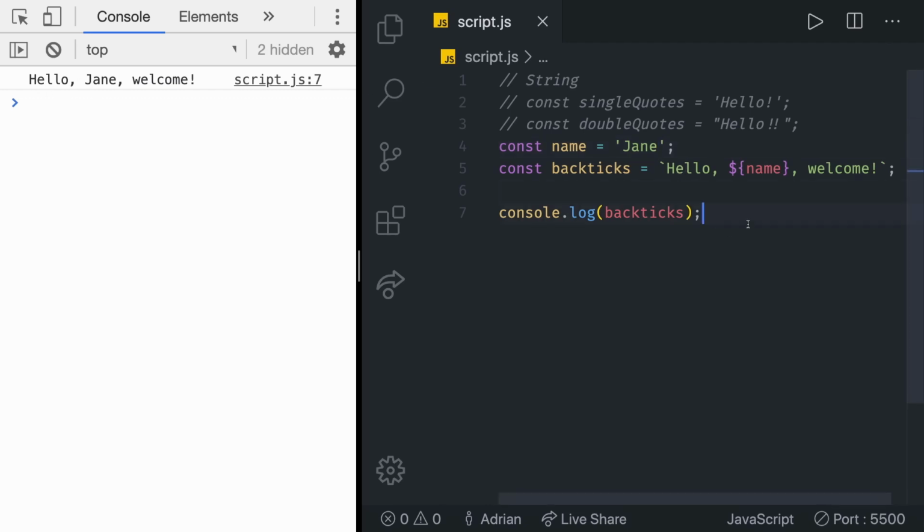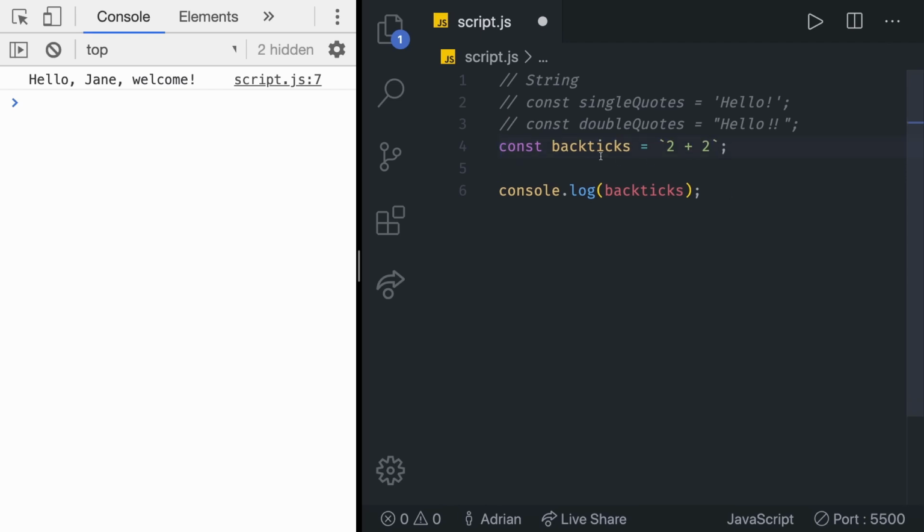This is really useful. So let me ask you a quick question. If we have an empty backtick string, and in there we say 2 plus 2, and if we simply console log backticks, what do you think the output of this code is going to be? We save it, and you can see 2 plus 2 as a string. But how would we make this into 4? How to make JavaScript know that we need to interpret this as JavaScript logic and not a string? Remember, we put it into $, and then wrap it in curly braces. Once we do that, we can get 4.